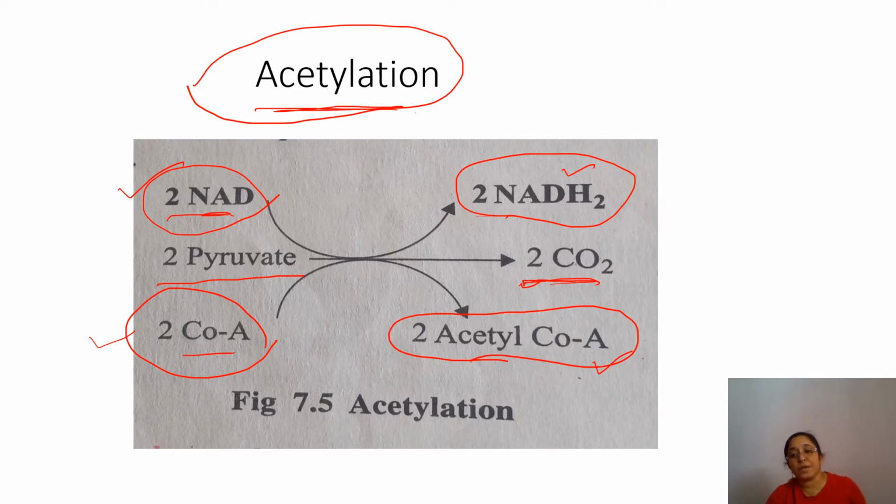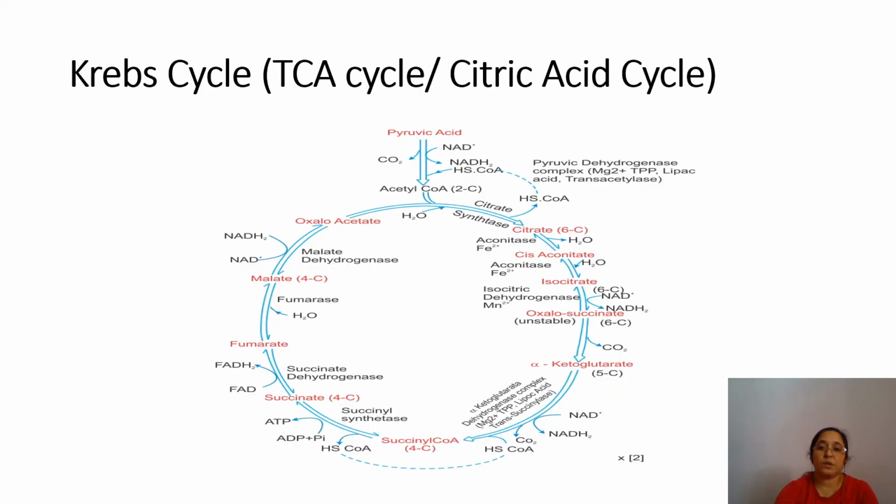Pyruvate is the end product of glycolysis, isn't it? Now here the glycolysis ends with the formation of pyruvate, and food enters as acetyl coenzyme A in the Krebs cycle. So therefore formation of acetyl coenzyme A, or acetylation of pyruvate, is called the connecting link between glycolysis and Krebs cycle. This acetylation is nothing but the connecting link between glycolysis and Krebs cycle. This is a diagrammatic representation of acetylation. Now after this we will study the Krebs cycle.